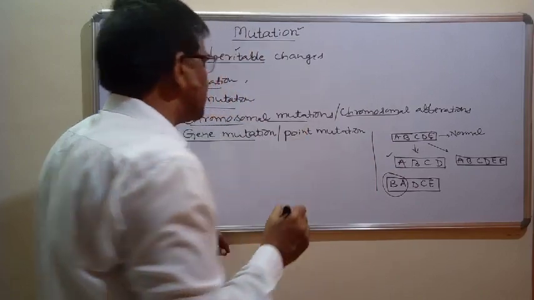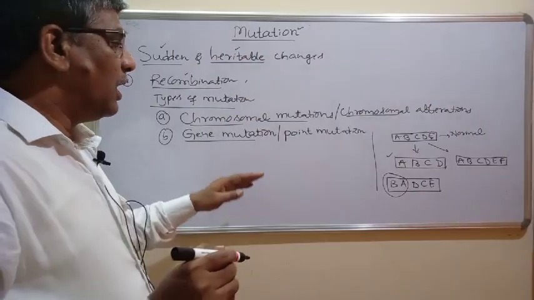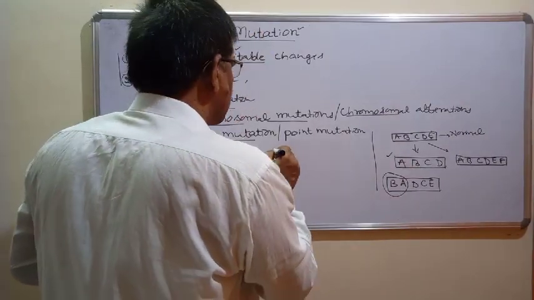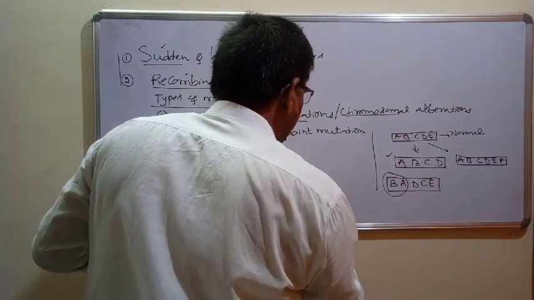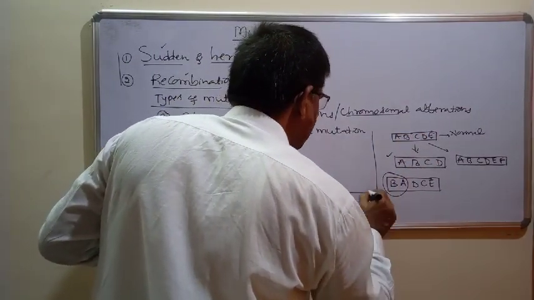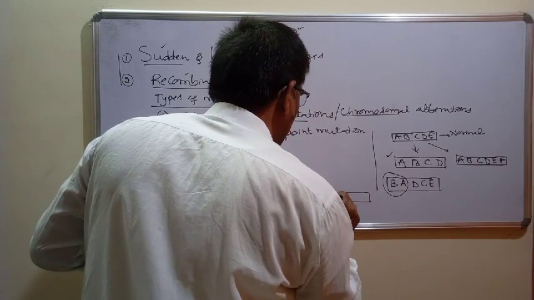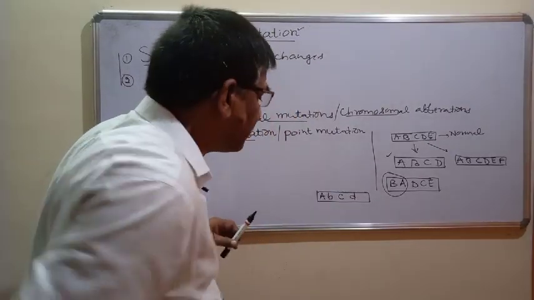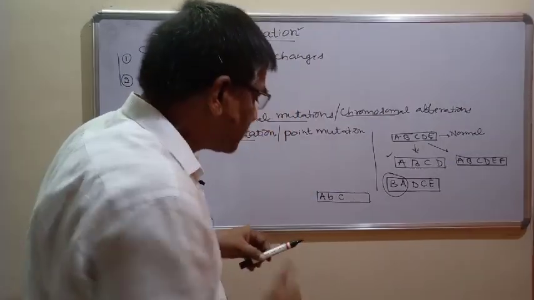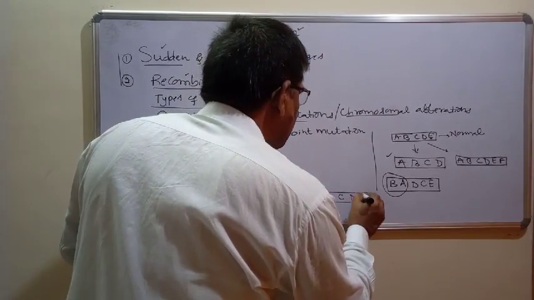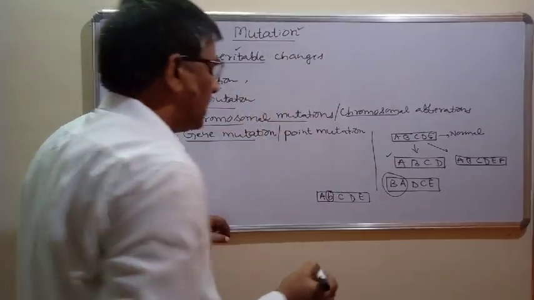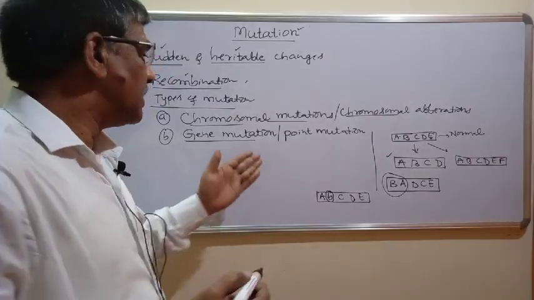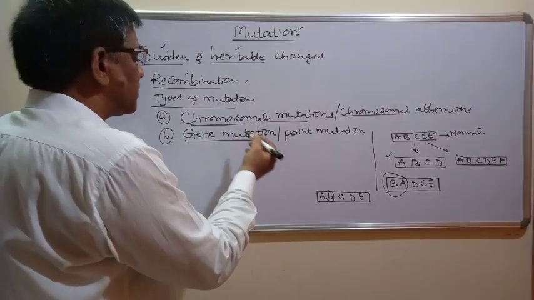Therefore that mutation is called a gene mutation or point mutation, and by this mutation it causes abnormalities in an individual. Suppose in this chromosome the genes are capital A, small b, c, small d. Now here mutation takes place at the level of a gene, capital D. So the mutation takes place at the level of one particular gene, and this mutation is called a gene mutation or point mutation, and it causes diseases.